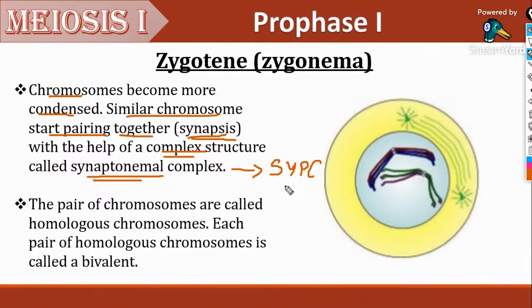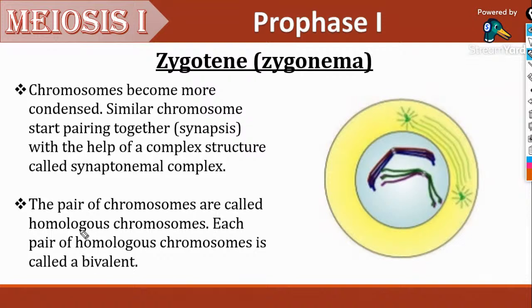Okay, so in this synaptonemal complex there are proteins named SYCP proteins, or synaptonemal complex proteins. There will be SYCP protein 1, SYCP protein 2, all those things. There's no need to go into that, so don't get too complicated about that.